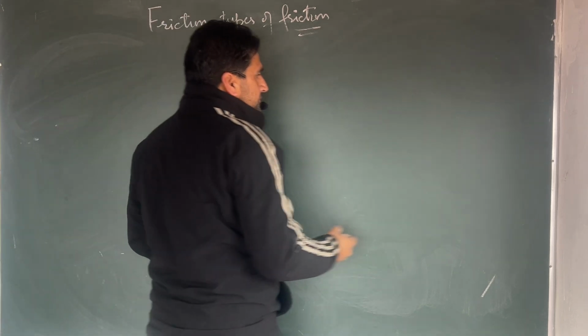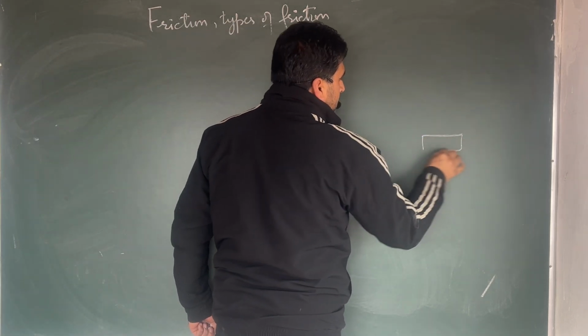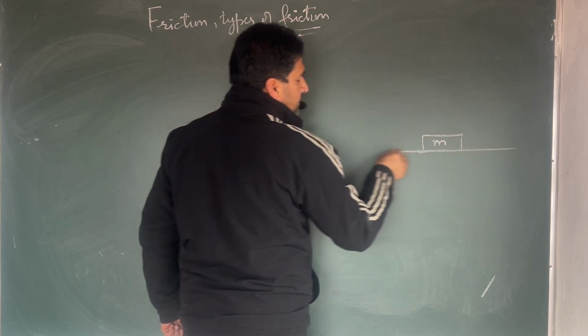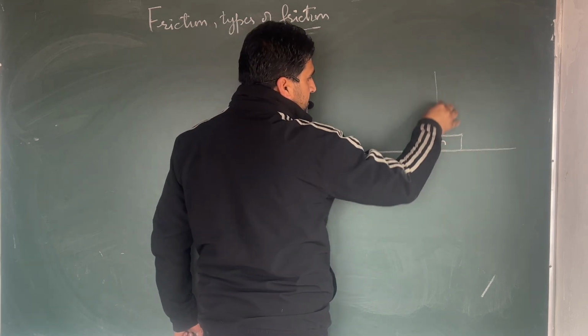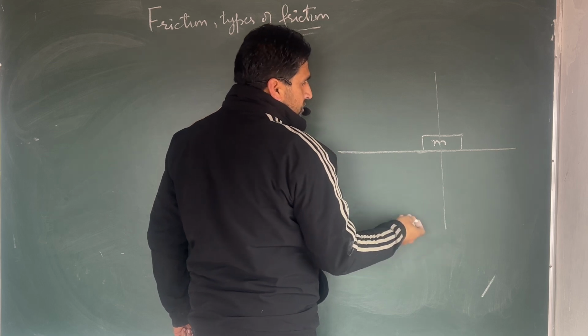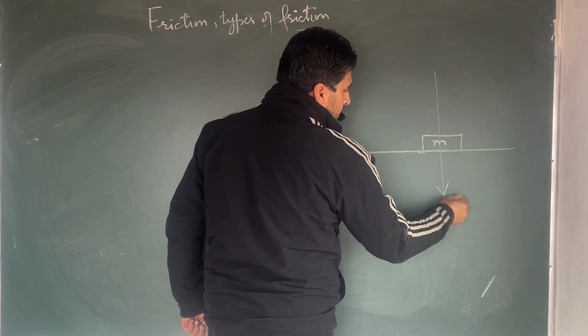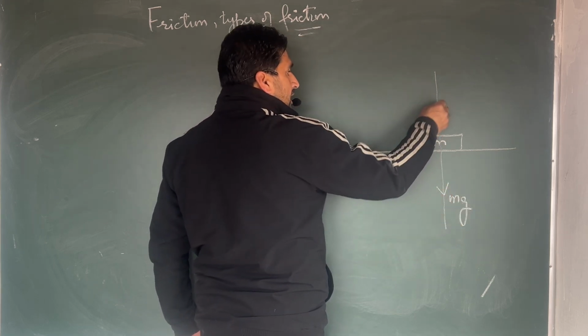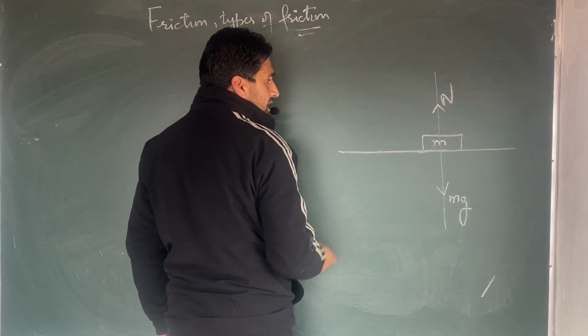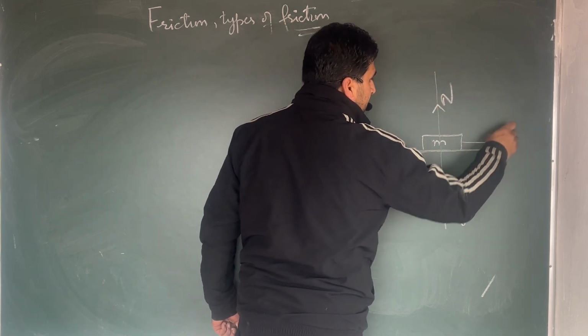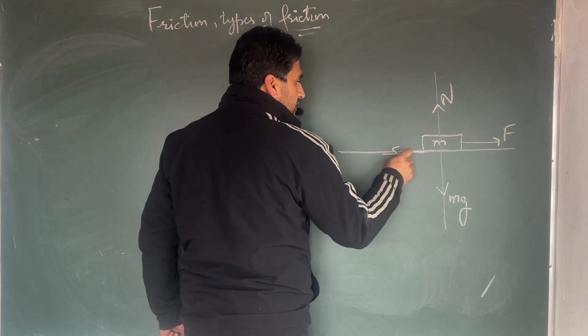You have a block of mass m. I will draw the coordinate system. Along the downward direction is mg, and equal and opposite is the normal reaction. You have an applied force in this direction and you have frictional force in this direction.